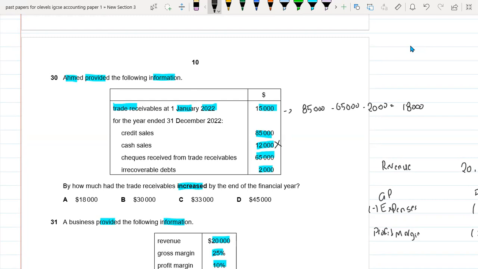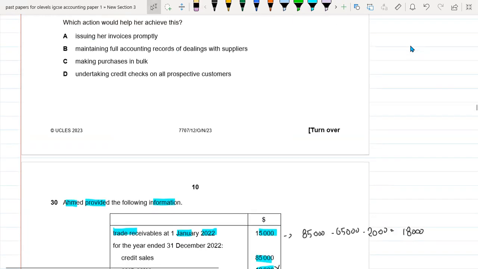So 18,000 is the right answer. By how much had the trade receivables increased by the end of the financial year? This has increased by 18,000. So 18,000 is the right option. If you haven't understood this, you can simply make a trade receivable account, and you will know why I have deducted this information from here.